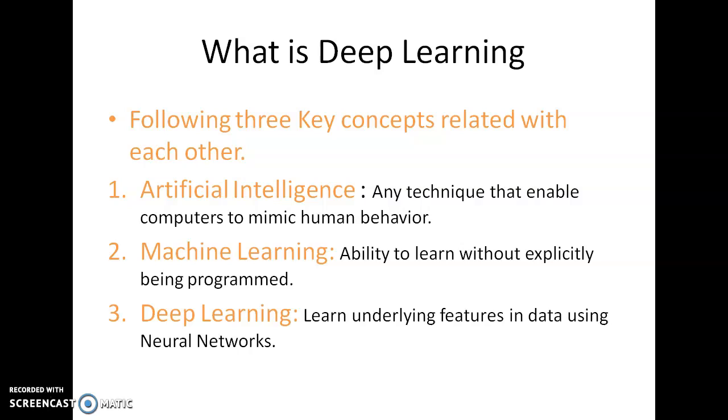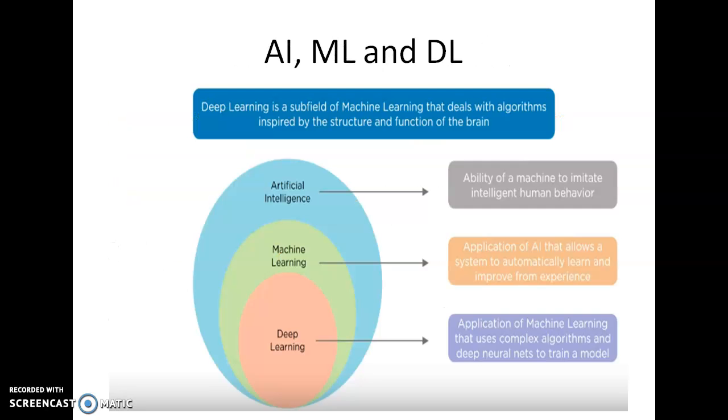So to start with Deep Learning, generally three key concepts are associated with this topic. One is artificial intelligence, second is machine learning, and third is deep learning. These three key points are related to each other, as shown in this diagram. So deep learning is a part of machine learning and machine learning is a part of artificial intelligence. So artificial intelligence is a broad concept rather than a technology.